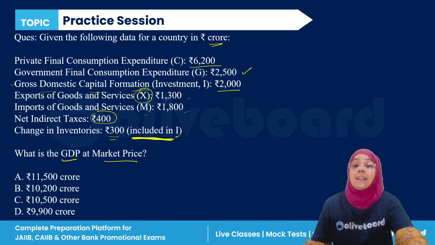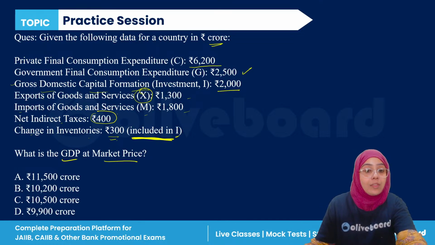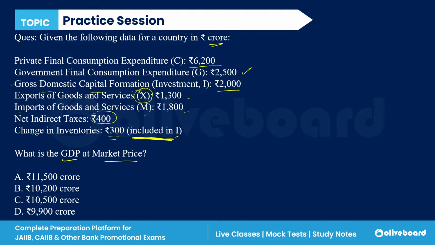Everyone, just kindly take your time, try to solve this question. So we have the data here, right? The private final consumption, the government final consumption expenditure, there is investment, there is export given, there is import given, there is net indirect taxes given, there are the changes in the inventories given. Now we have to calculate the GDP at market price. Everyone, please answer this question. So the correct answer for this question is what?